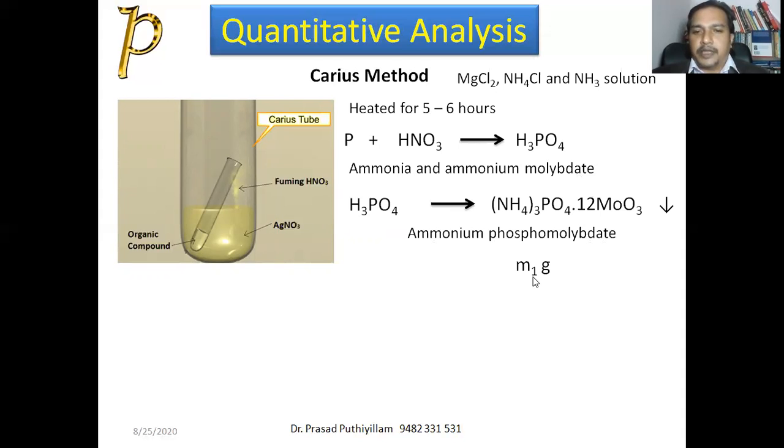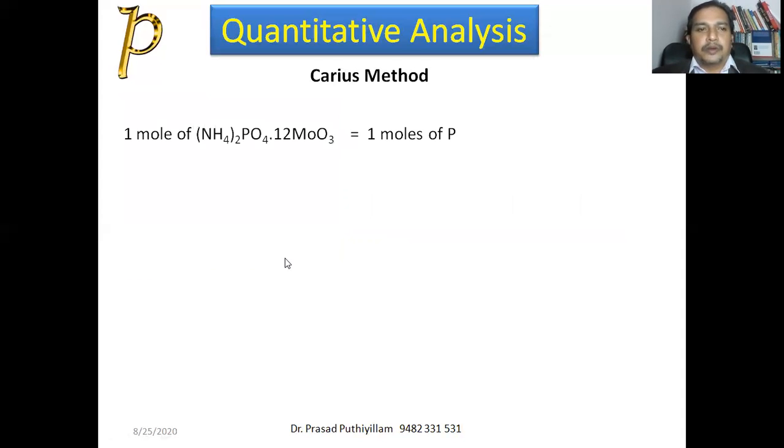Let the weight be M1 gram, and the organic compound M gram. Therefore, 1 mole of (NH4)3PO4·12MoO3 gives 1 mole of phosphorus. The moles of phosphorus present is 1 here.